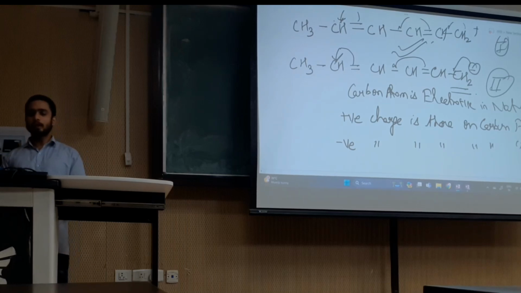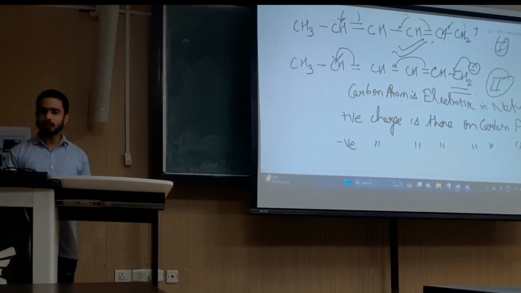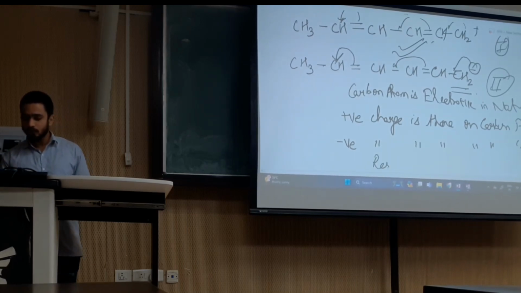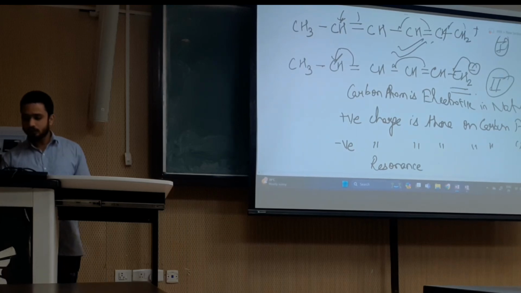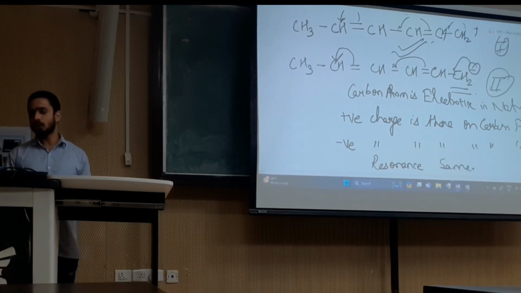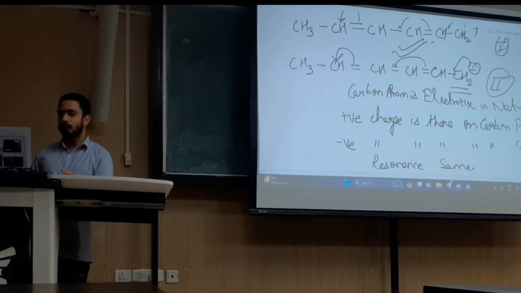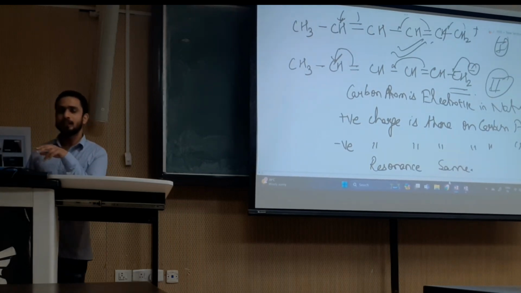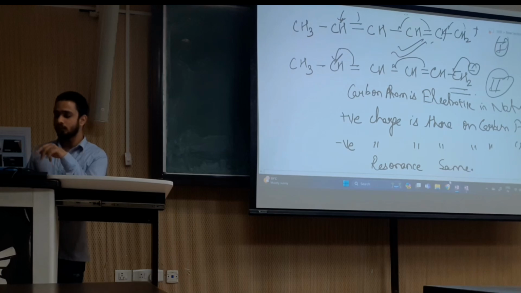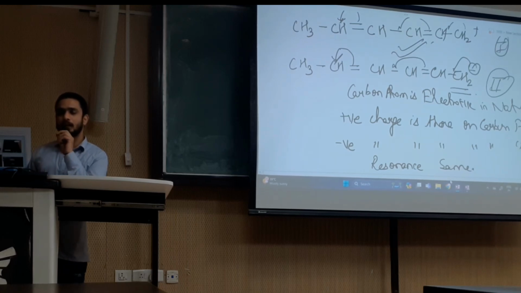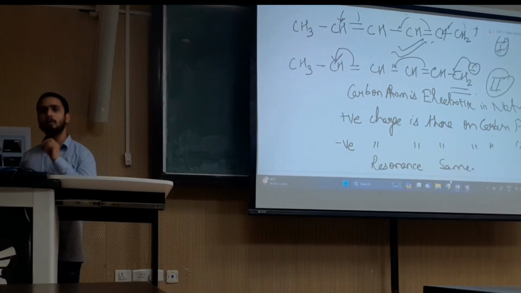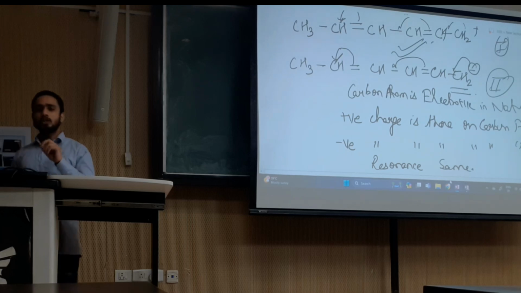In both organic compounds the resonance is the same, but in the first organic compound the positive charge is delocalizing with the resonance, and in the second the minus sign is delocalizing with the resonance. Since the carbon atom is electropositive in nature, it will prefer the positive sign and not the negative sign. So the first organic compound is more stable since it has a positive sign on it. If the atom is electropositive in nature, it will prefer the positive sign upon it.